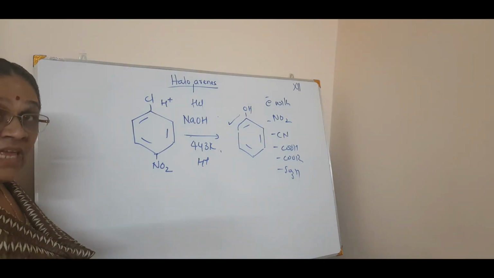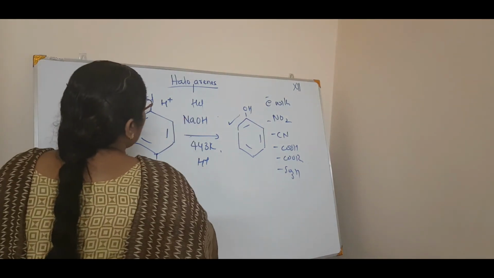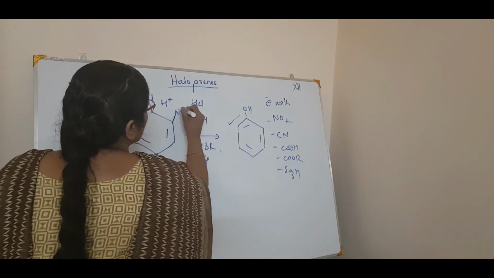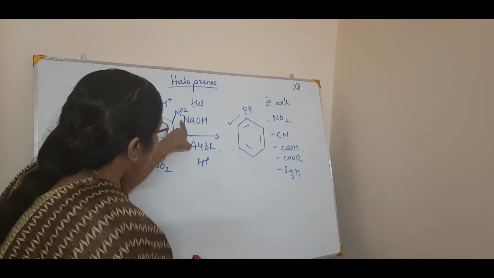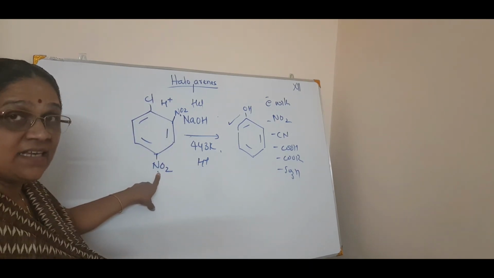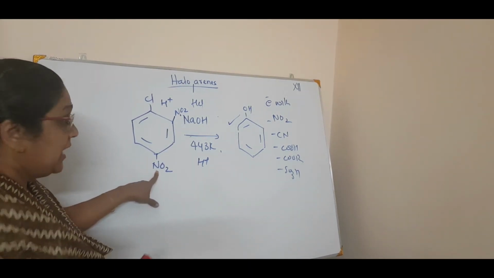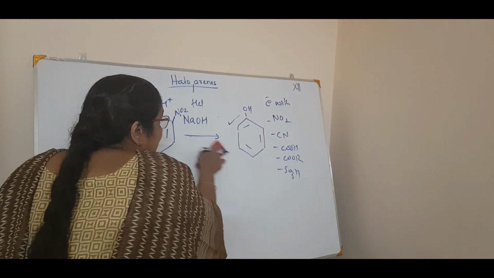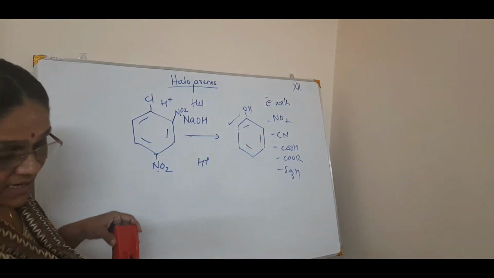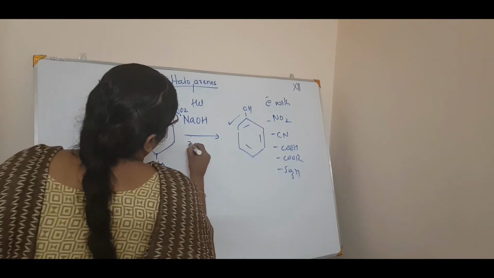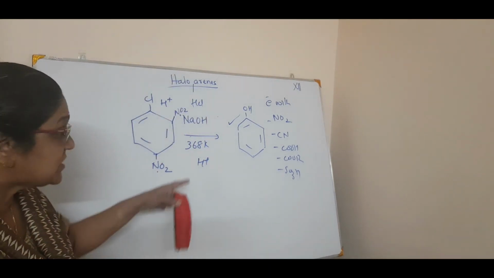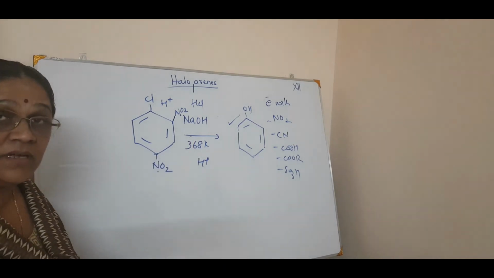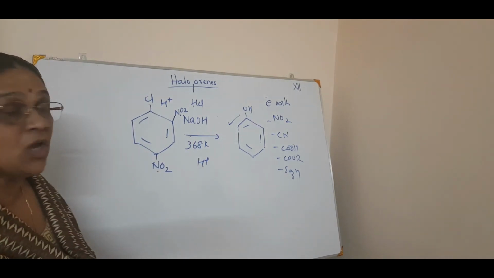See? Now, if you put NO2 again, if two NO2 groups are there, one in the ortho position and the other in the para position, again the temperature is reduced. See, from 443 it is getting reduced again to 368 Kelvin, and in H plus, you will get that.